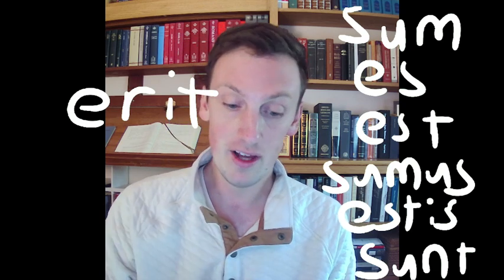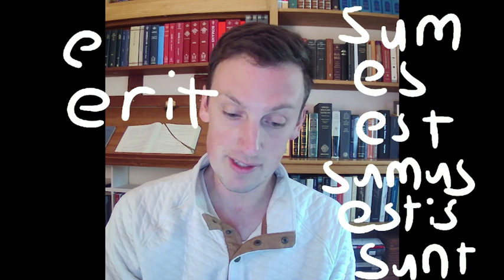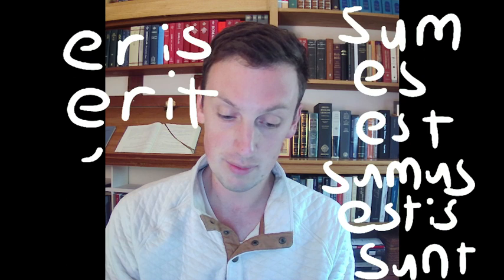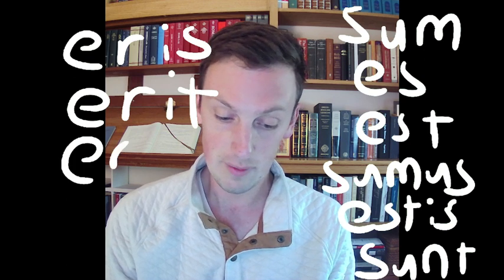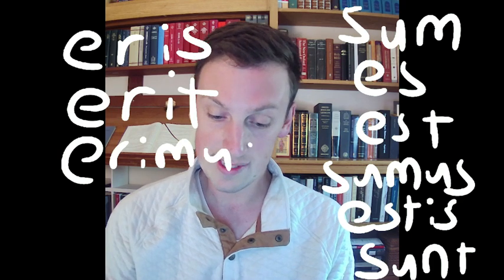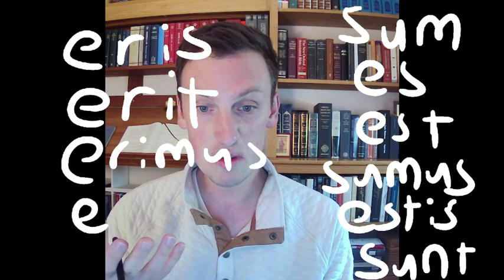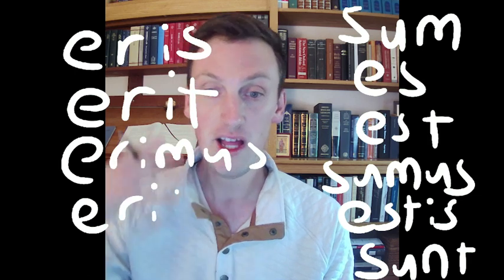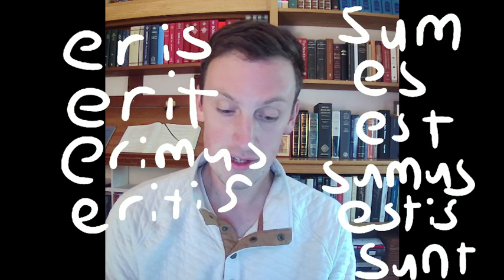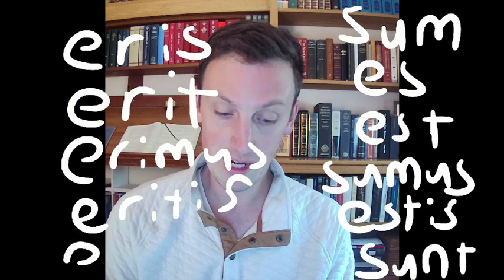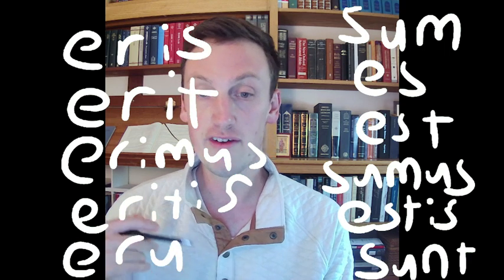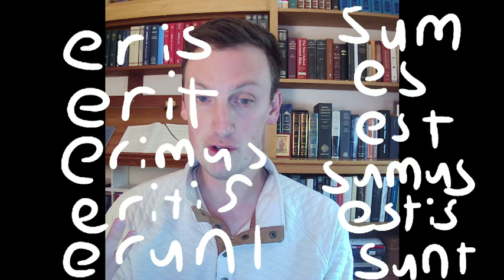And they're going to be built off of this system. So second person singular is going to be eris, erimus in the first person plural, eritis. And then we're going to get the same two slightly unusual features, the third person plural and the first person singular, that we're used to in our future tense. So the third person plural is not erint, but erunt, just as we have amabunt for the future, they will love.